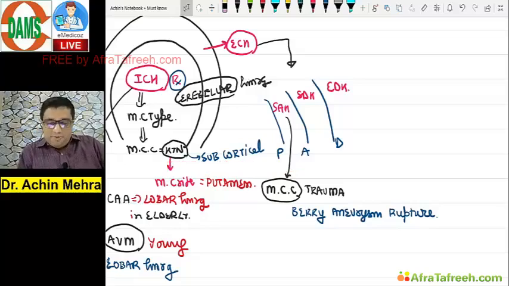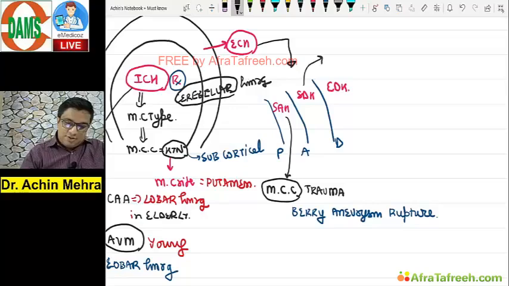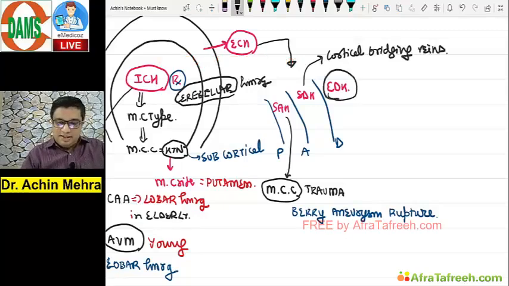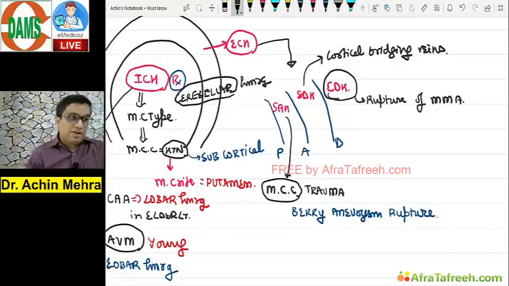Most common cause is trauma. Second is the perianeurysm rupture. Correct. Now, I hope you remember SDH. It occurs due to cortical bridging veins tear. So the cortical bridging veins rupture, it causes that. EDH occurs due to rupture of the middle meningeal artery. Correct.